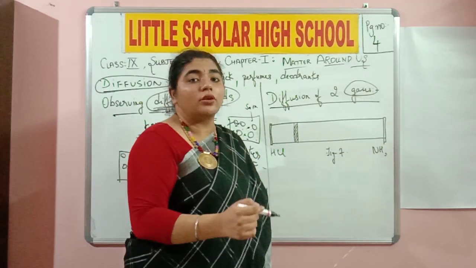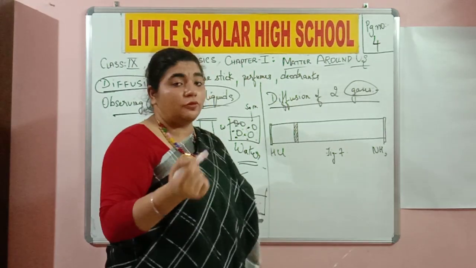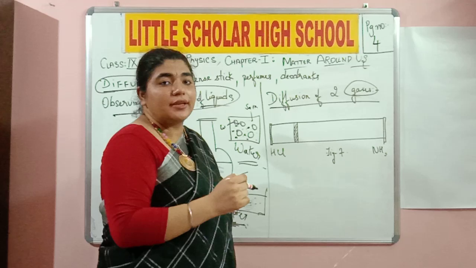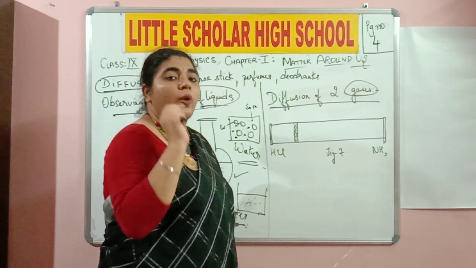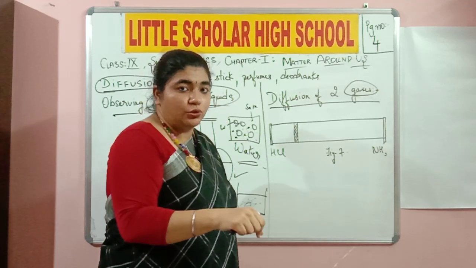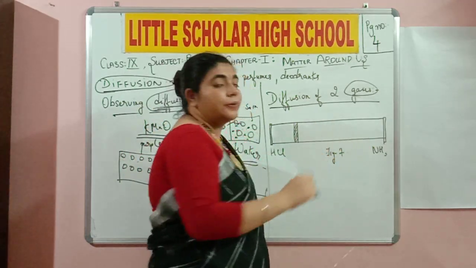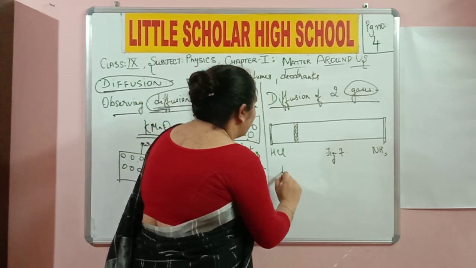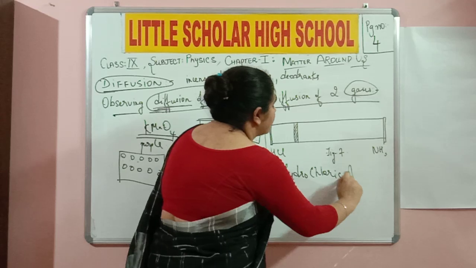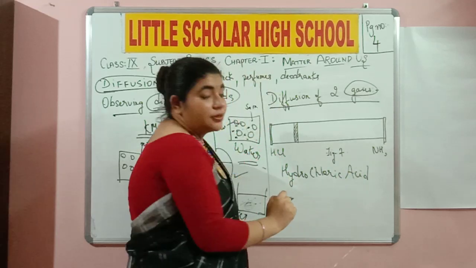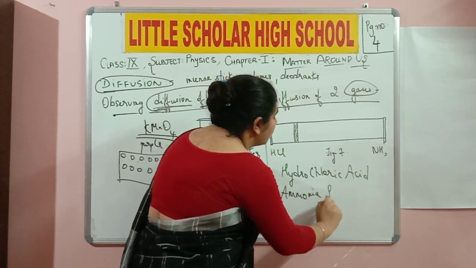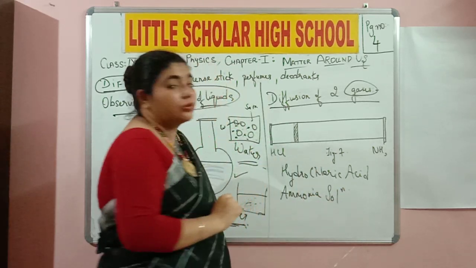Now we are going to study diffusion of two gases. For this, we need a long test tube which is open at both the ends. So I'm going to take two cottons, and one of the cottons I am going to dip in hydrochloric acid solution, and the other one I am going to dip in ammonia solution. One cotton is dipped in hydrochloric acid solution and the other cotton is dipped in ammonia solution, and respectively I am going to fix them at both the ends.